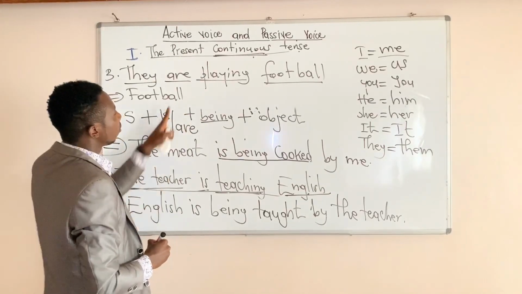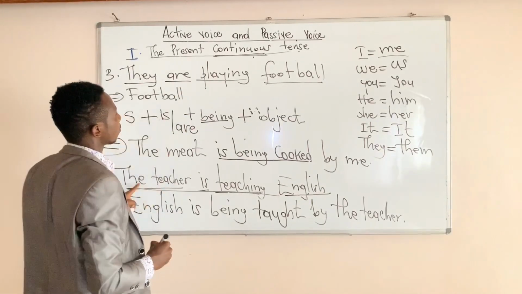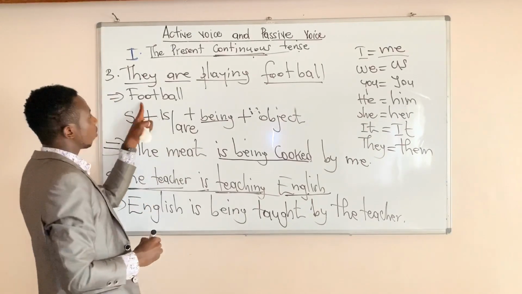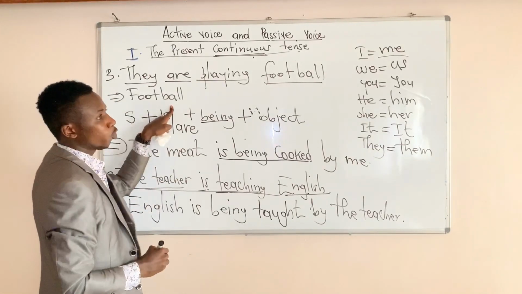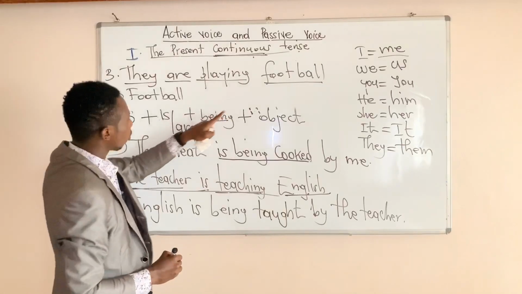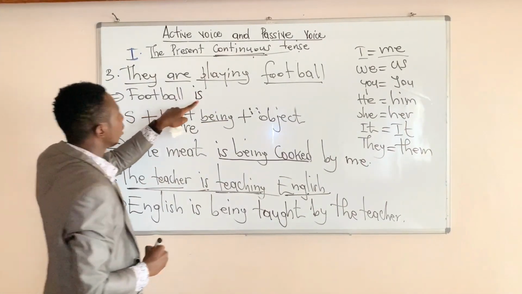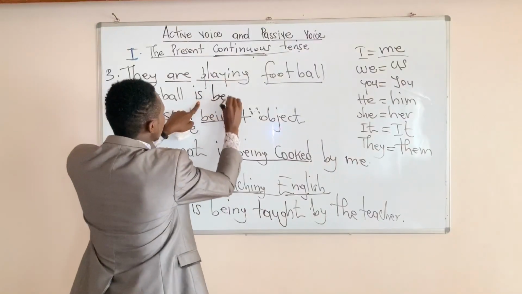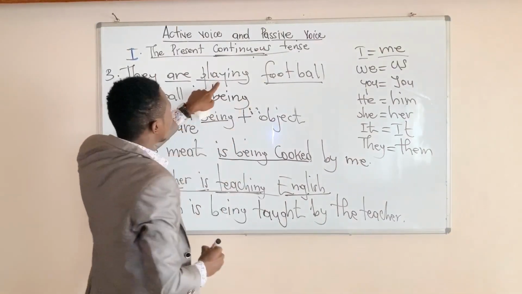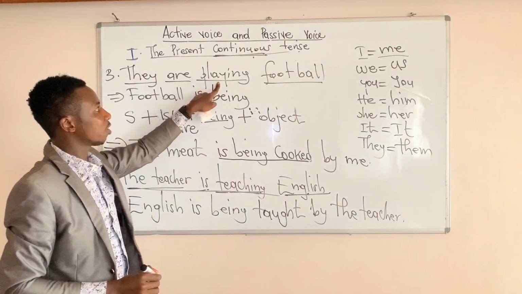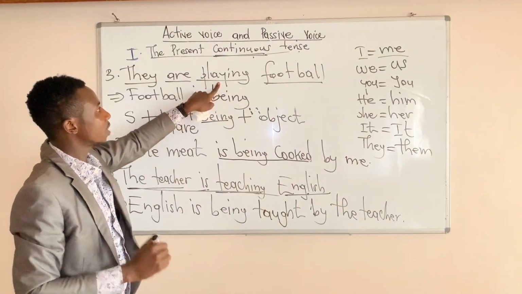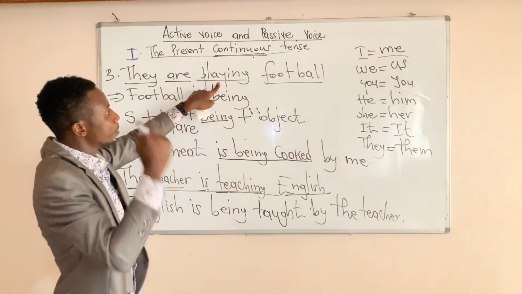Football. Will you say are or is? As I told you, you look at the word. Football is a single word. You can't say football are. No, you say football is. Is being. You look at the verb. The verb is the regular verb, not irregular. So the past of play is played.